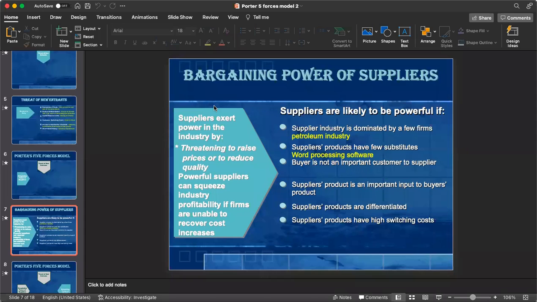Whenever you are purchasing a material from a supplier and the supplier has increased their rate, whether a lower rate is available in the market or not, switching from one supplier to another is called a switching cost. Same with OPEC countries.